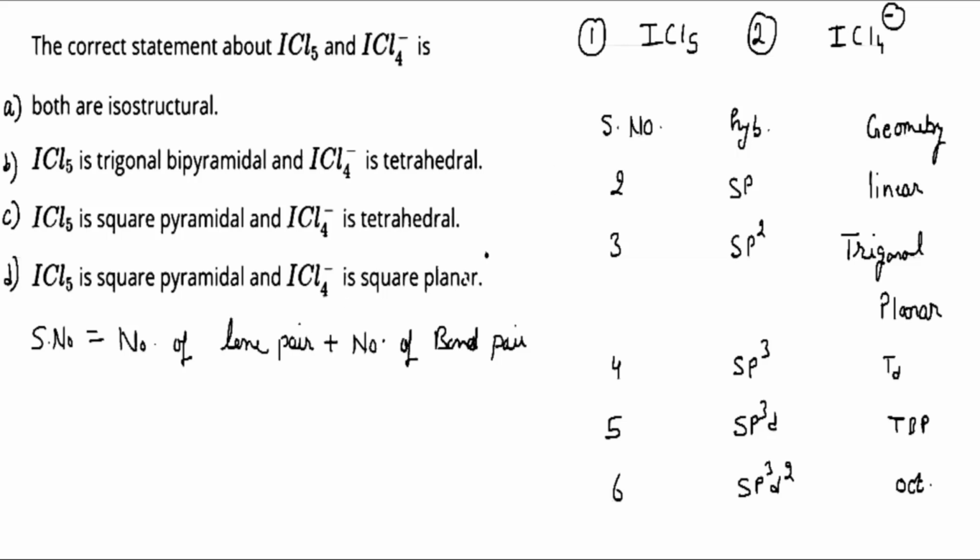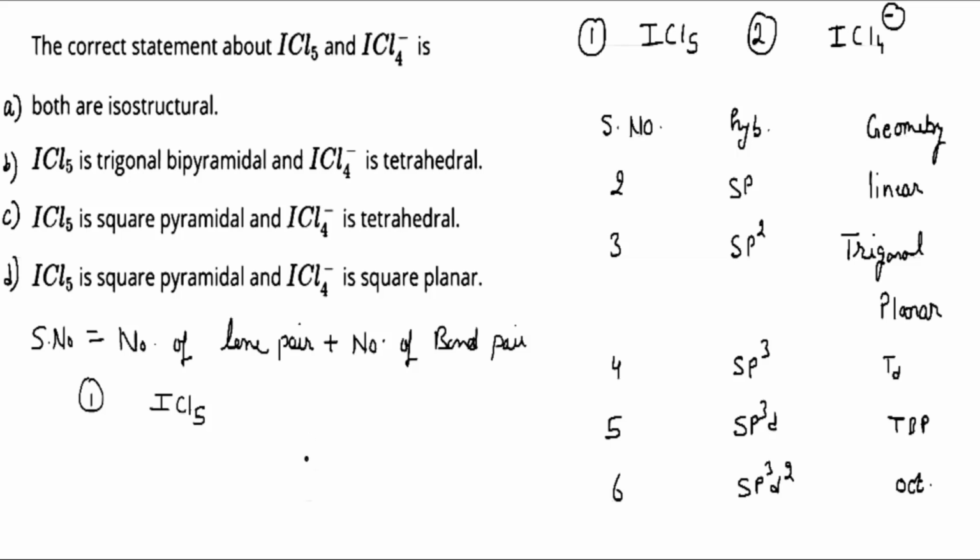For example, we have the compound ICl5, which is an interhalogen compound.